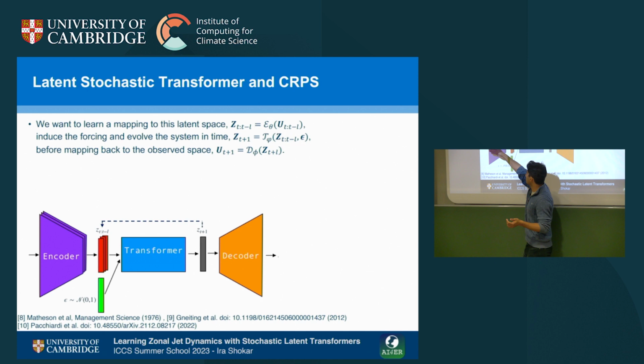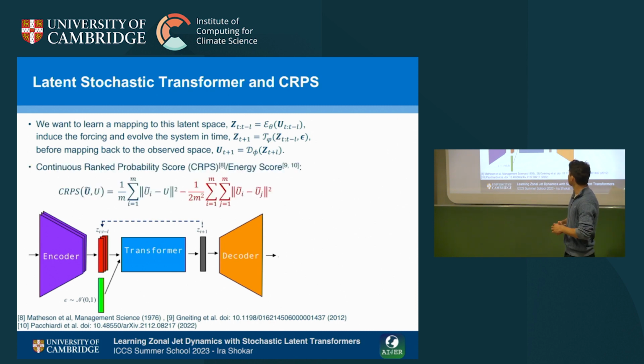So we give a number of time histories here, reduce that into a latent space, and then the stochastic part of our stochastic latent transformer is that we add in a noise vector here, and the transformer takes in our time histories and this noise to try and create an output.